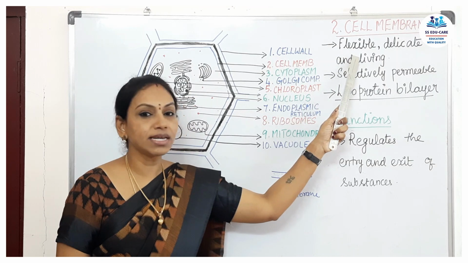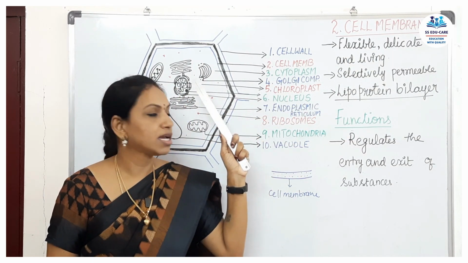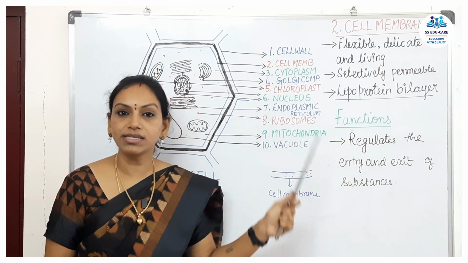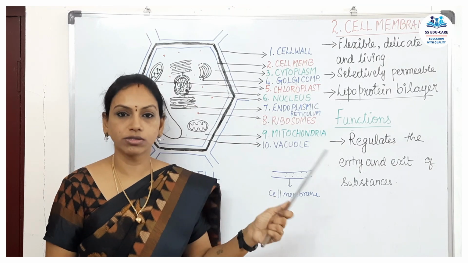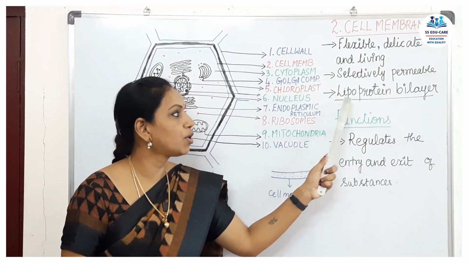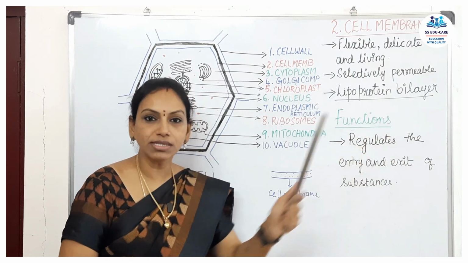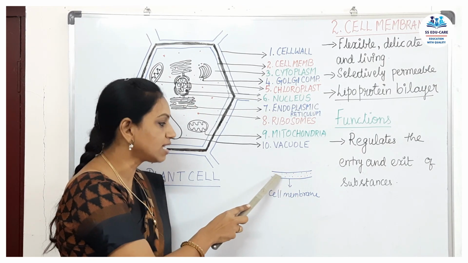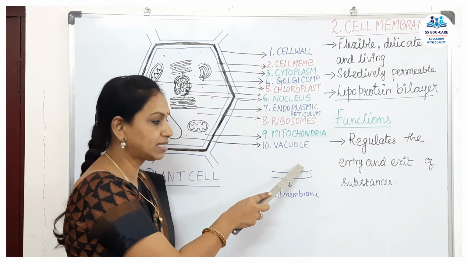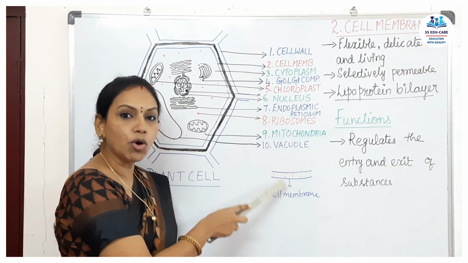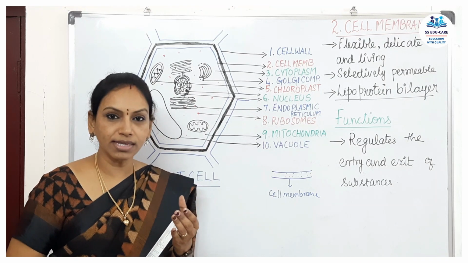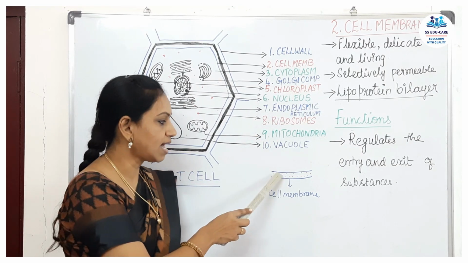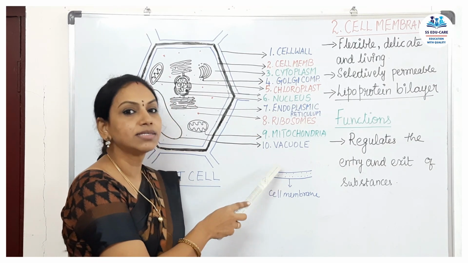The flexibility and the delicateness of the cell membrane is because of the presence of the lipoprotein bilayer. The cell wall is made up of cellulose, but here the cell membrane is made up of a lipoprotein bilayer, which means the cell membrane has two layers. In between these two layers, it has pores. What do you mean by pores? Pores are nothing but small holes through which the substances enter inside. So these are the pores present in between the cell membrane.